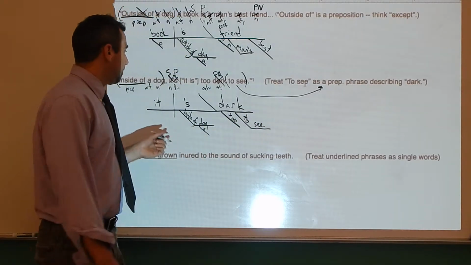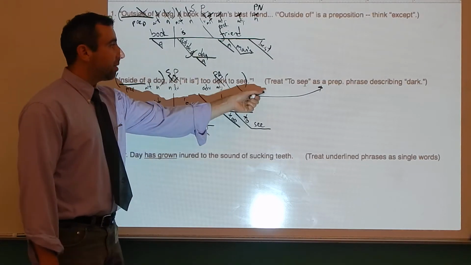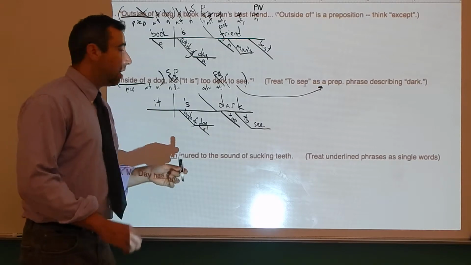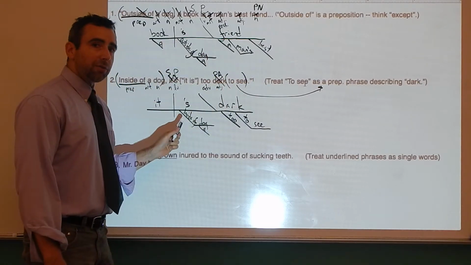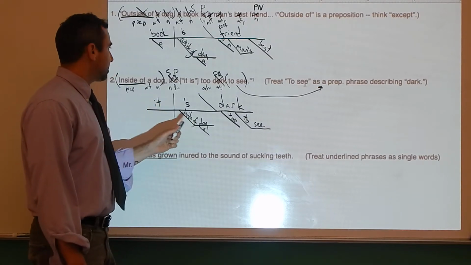All right, here you go. Inside of a dog could be at the end of the sentence instead of the beginning. It's too dark to see inside of a dog. So the fact that it could go at the beginning or the end tells you that it's a prepositional phrase acting as an adverb describing the predicate. So that's why it gets diagrammed there.